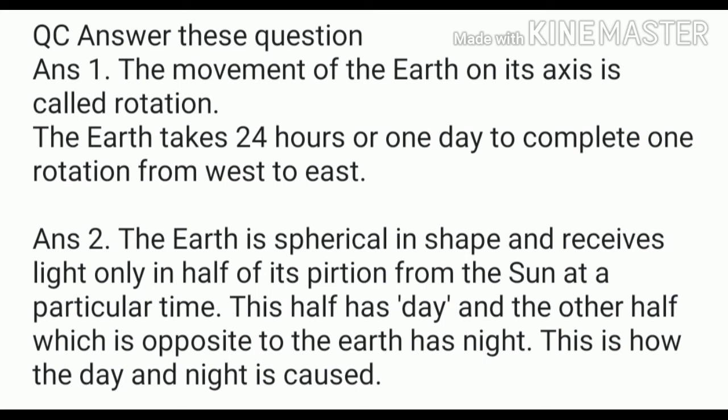Answer 1. The movement of the earth on its axis is called rotation. The earth takes 24 hours or 1 day to complete one rotation from west to east. Answer number 2. The earth is spherical in shape and receives light only in half of its portion from the sun at a particular time. This half has day and the other half, which is opposite to the earth, has night. This is how the day and night is caused.